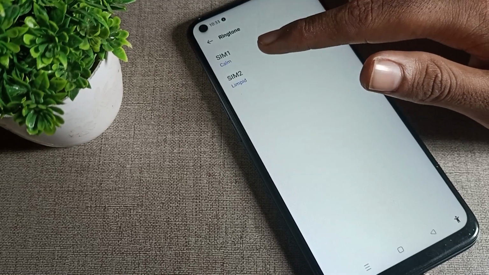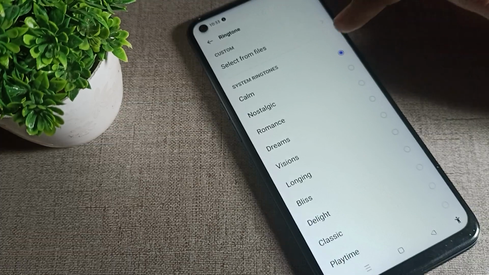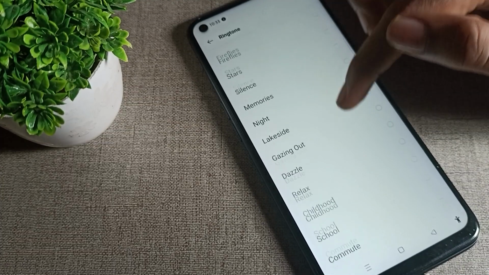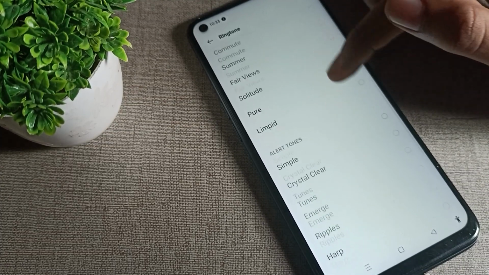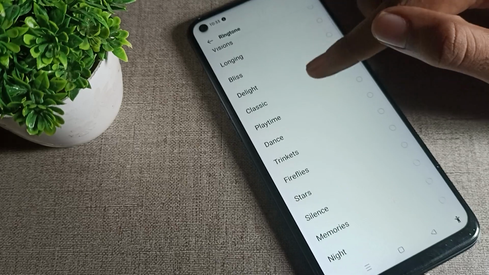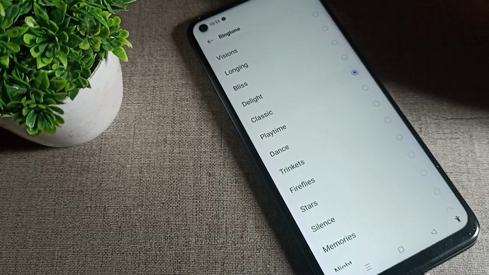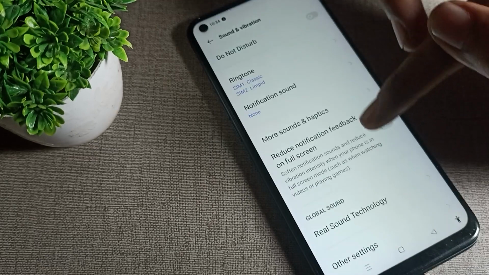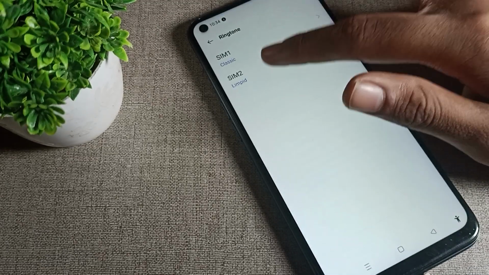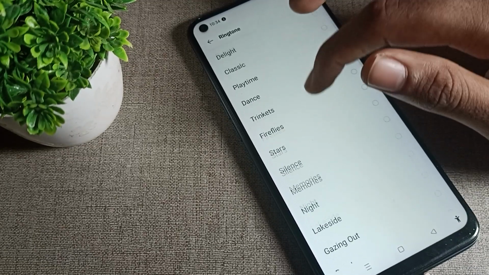You can update ringtone 1 or ringtone 2, it's your choice. So we will tap here. Whichever ringtone you like, you can update from here. There are many types of ringtones. So I will click on this classic ringtone as an example, and come back. So friends, you can see your phone ringtone 1. If you want to update the same for ringtone 2 also, you can update from here.